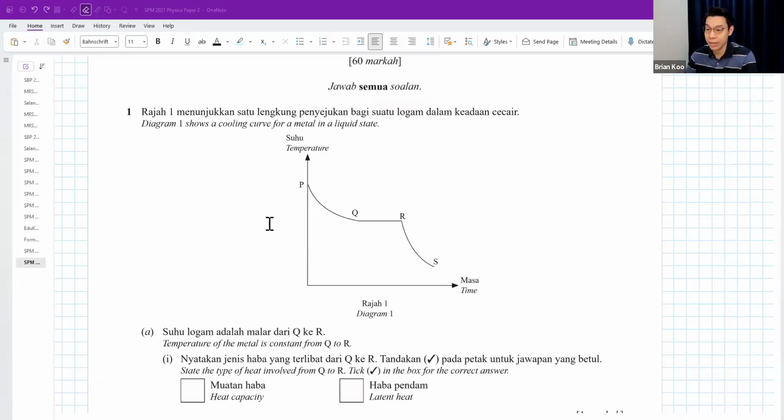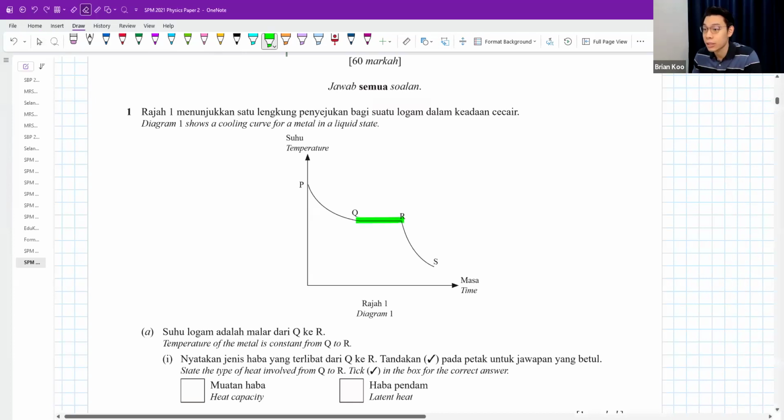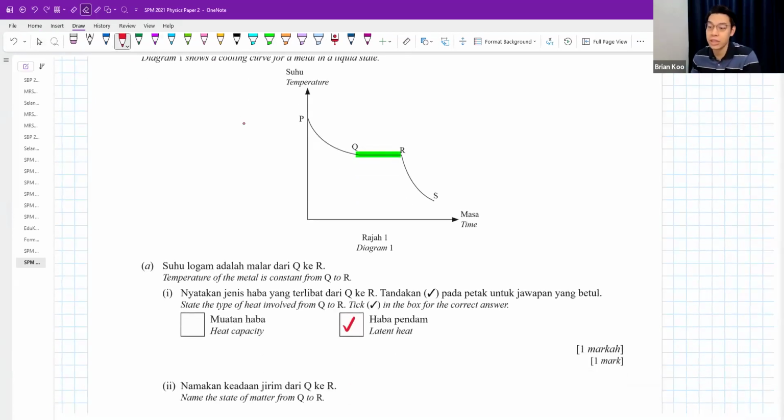The temperature of the metal is constant from Q to R. State the type of heat involved from Q to R. Q to R is a phase change, therefore latent heat. Latent heat means when you change phase. For heat capacity, you are trying to change temperature. This one is change phase, or change the state of matter.